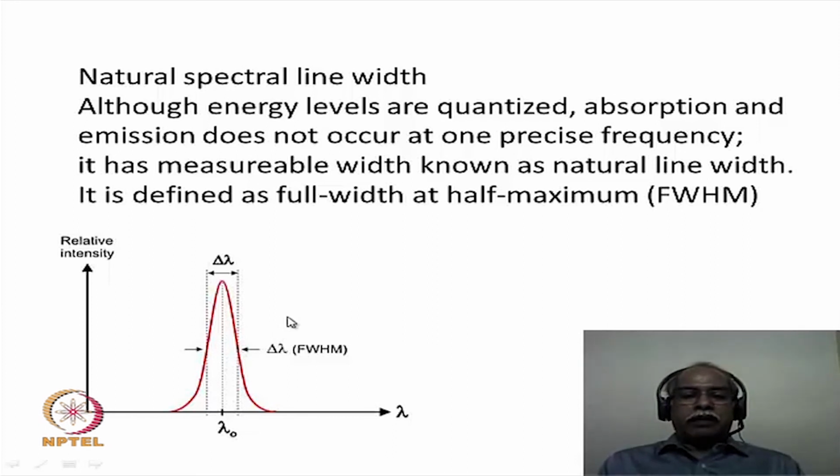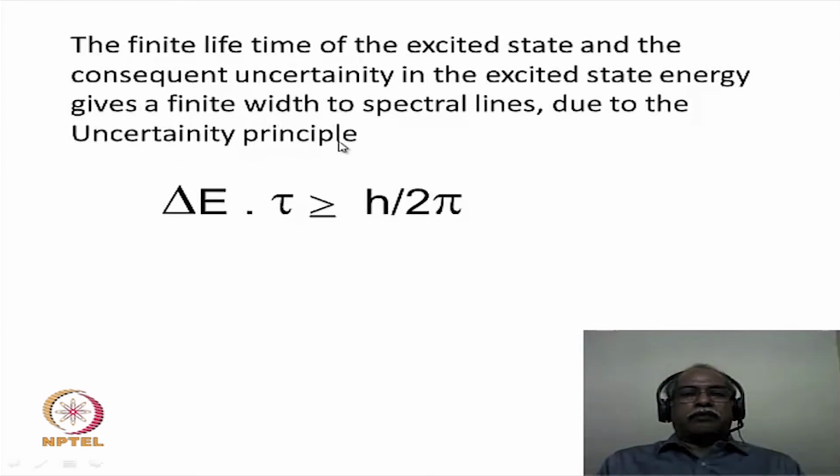Now, why do we have a natural spectral line width instead of simply a line spectrum? The finite lifetime of the excited state, and the consequent uncertainty in the excited state energy, is what gives the line shape for many of the spectroscopic techniques.